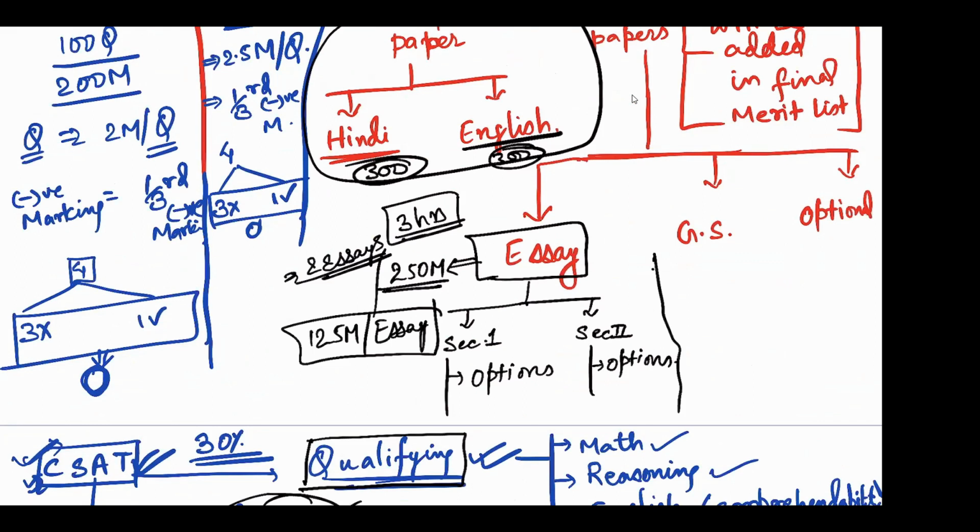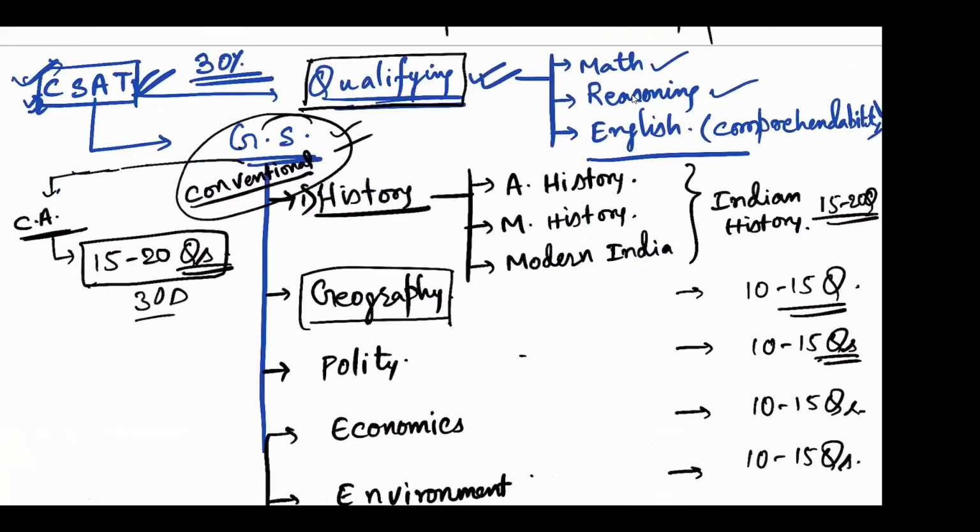In general studies, you'll have 4 papers. General studies paper 1, general studies paper 2, general studies paper 3, है ना, general studies paper 4. So let's come here.